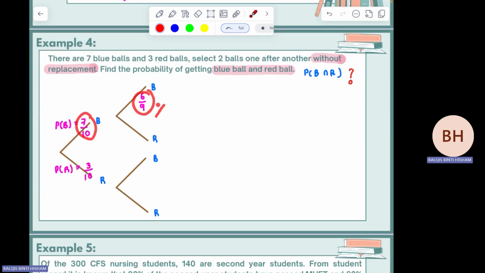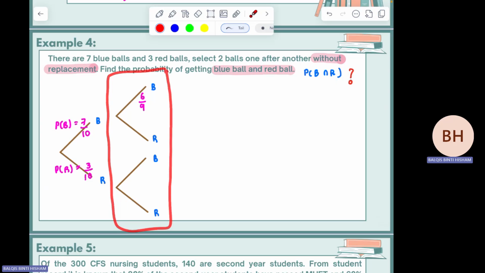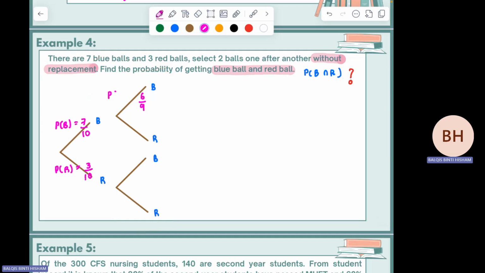So how can you symbolize 6/9? This one is conditional probability, a probability that occurs on the condition that there is an event before that. So how can you symbolize the probability of getting the blue color ball given that the first is also blue? That's how you symbolize: probability of blue color, given that the first ball is also blue.